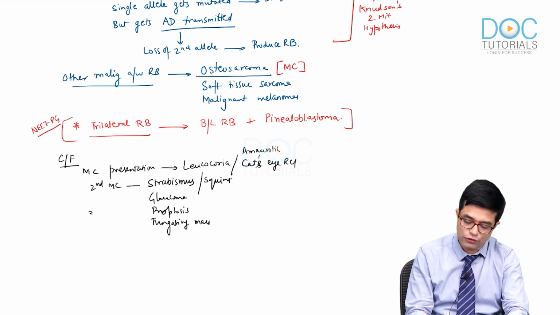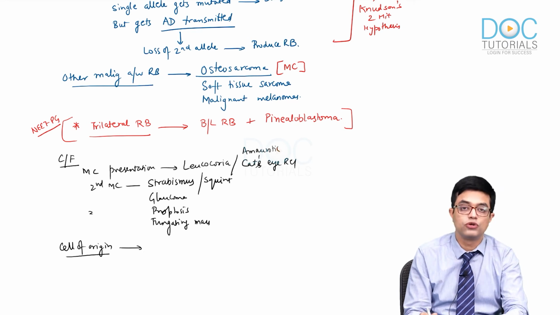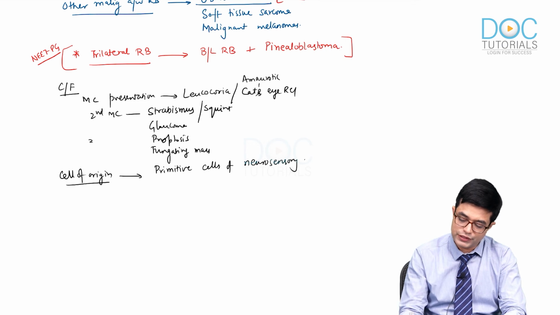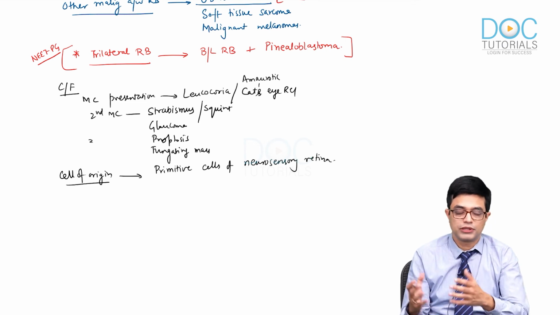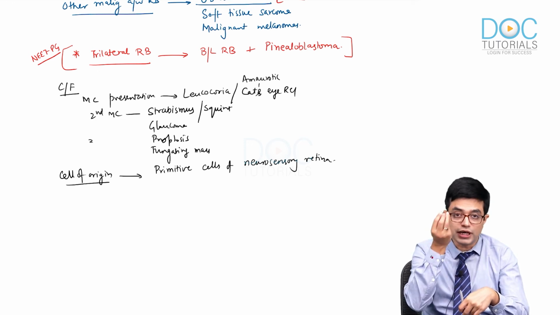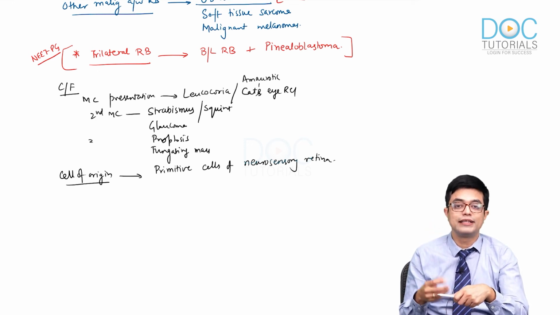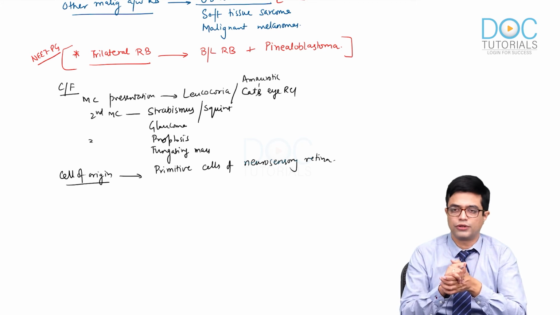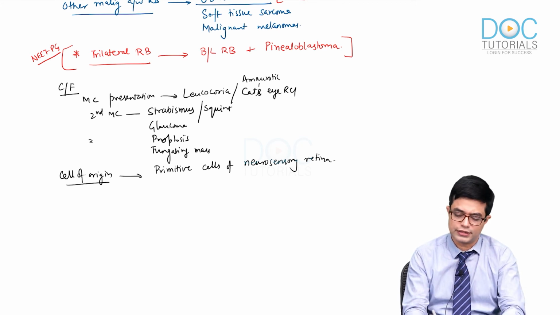And what is the cell of origin? If you move towards pathology, the cell of origin of retinoblastoma is the primitive cells of the neurosensory retina. Pathologically speaking, there is an exophytic form which moves ahead and produces retinal detachment, and there is an endophytic form which is associated with vitreous seeding and cottage cheese appearance. But this is something which you have read in pathology, so I will not go into the details.